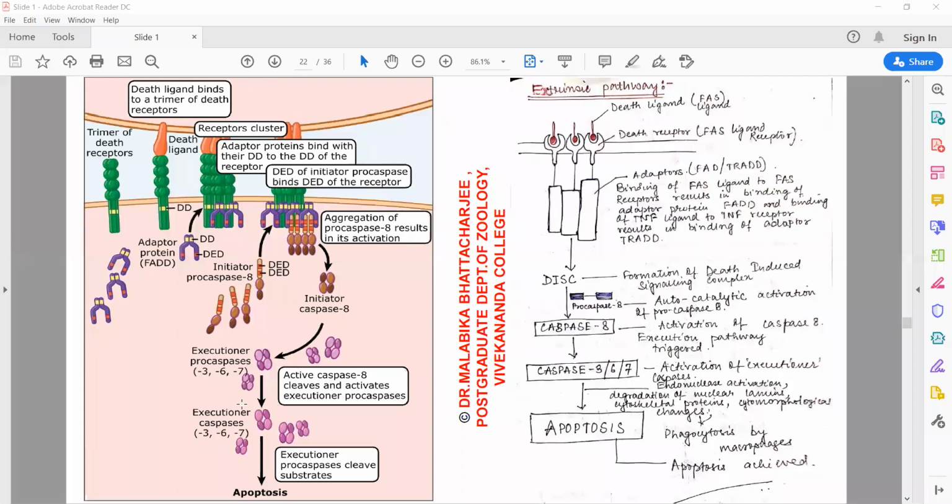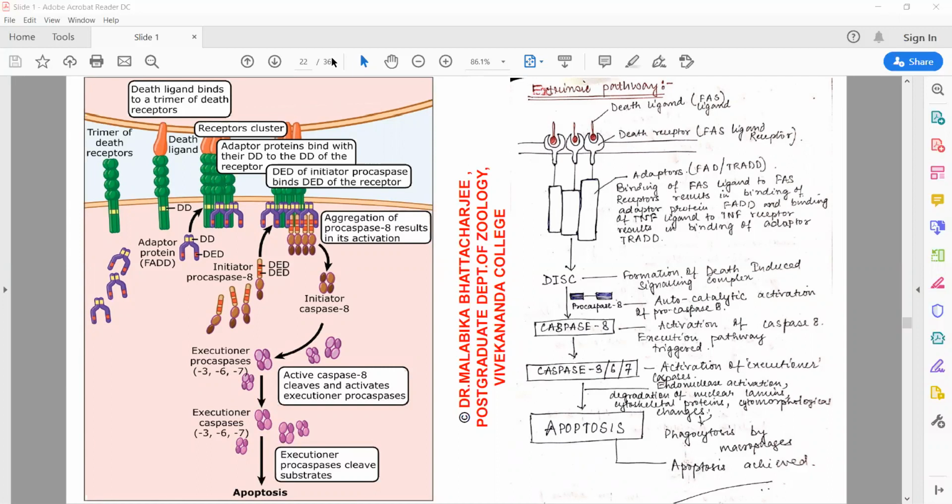Now at the end of the extrinsic pathway, I would like to point out two things. One is that there are certain receptors in the cytoplasm known as decoy receptors. These decoy receptors are very similar to the death receptors, but they do not have the death domain. Cancer cells are seen to express these decoy receptors.